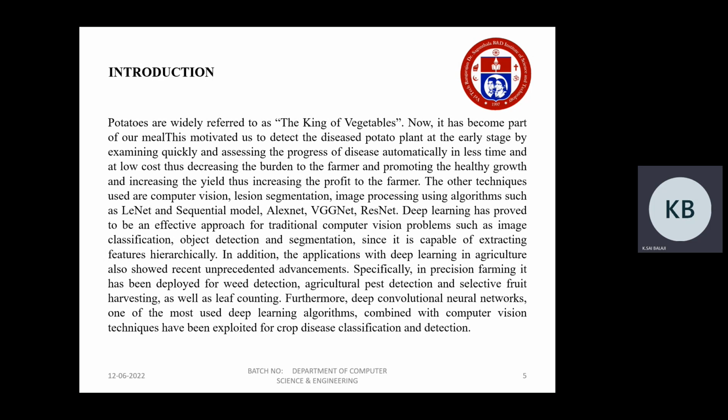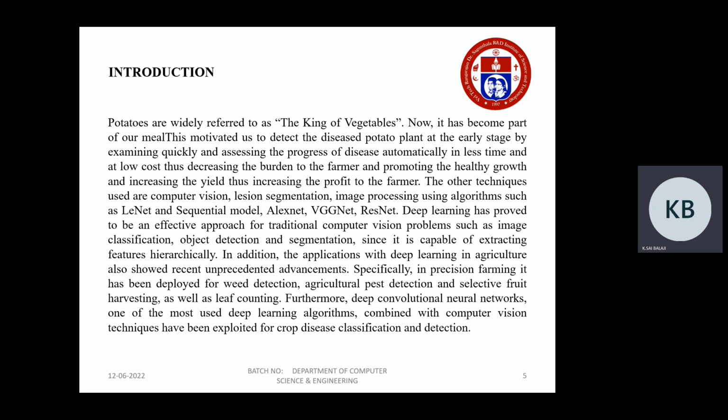To tackle this problem, we came up with this solution to detect potato plant disease at an early stage by using the VGG19 model. There are also other models which can be used, such as LeNet, AlexNet, VGGNet, or ResNet. But among all of these, deep learning has proved to be an effective approach for traditional computer vision problems such as image classification, object detection, and segmentation.